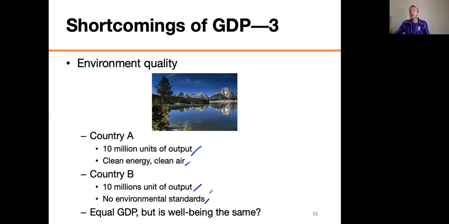You can think about that, right? They have equal GDP, but is well-being the same? I'd definitely rather live in country A. And even more paradoxically, and perversely actually, imagine you see all these beautiful trees. If we cut down every single one of these trees and sold it as lumber from the sawmill, that would make our GDP go up because we made more stuff, right? But the standard of living is not going up. We're cutting down all these beautiful trees. Our life is going to be worse, but our GDP at that same time is going to be going up, right? So this is a bit of a problem, and it's not taken care of in the GDP at all.